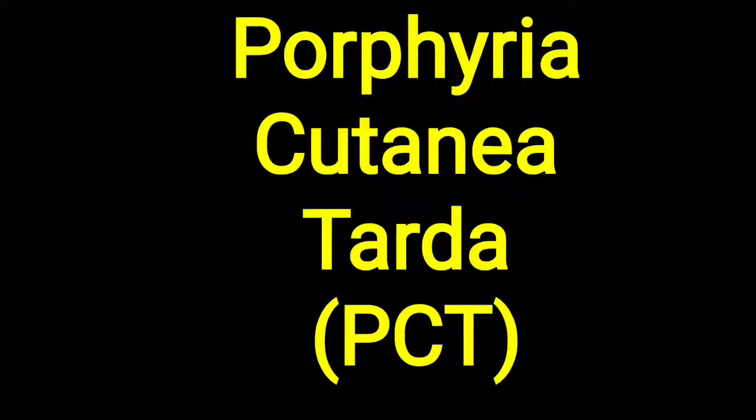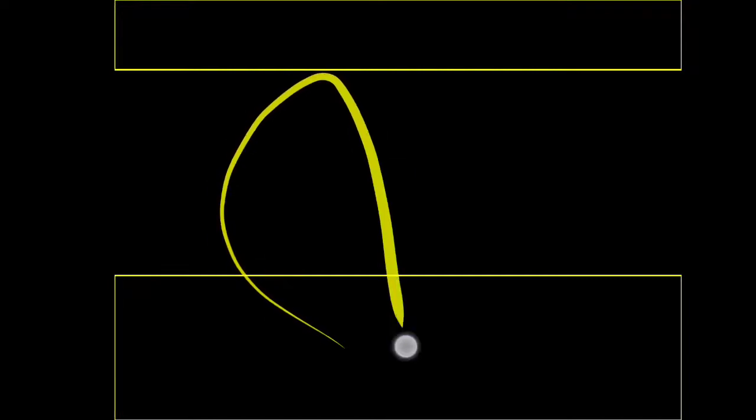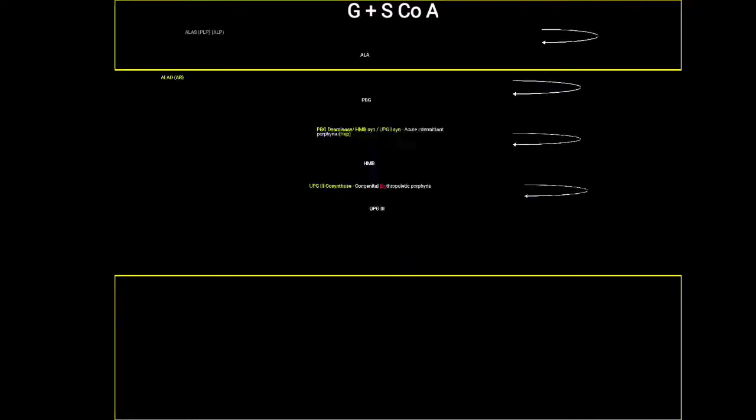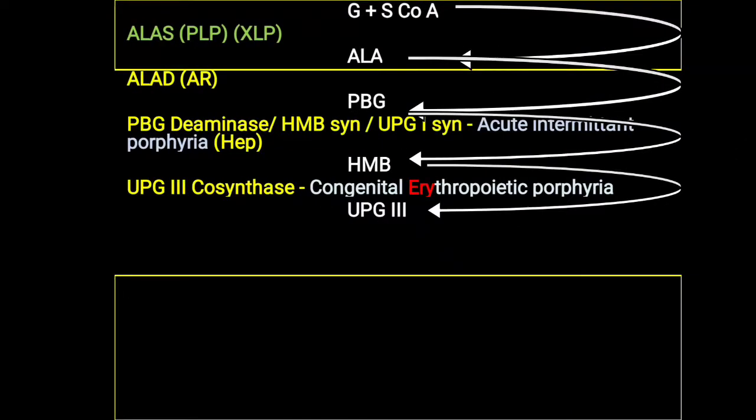Hello friends, today's topic is Porphyria cutanea tarda, shortly called PCT, and it is the most common sporadic variety of Porphyria, as well as the most common in adults. We have already seen that heme synthesis needs 8 different enzymes, and deficiency of any one enzyme leads to one type of Porphyria. So exactly which enzyme is defective, we will look at.